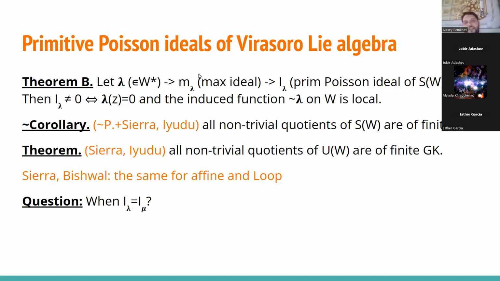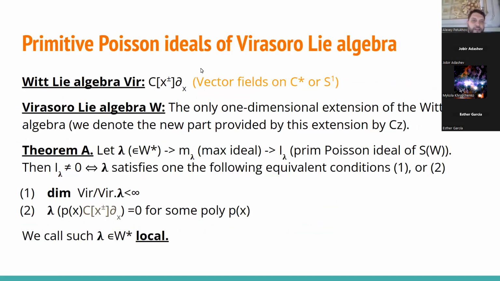All this stuff about finite dimensionality and the description of local functions was enhanced by Susan Sierra and Natalia Yudo to a result about finite Gelfand-Kirillov dimension, and the real part which stands for the finite Gelfand-Kirillov dimension here is the equivalent condition 1 from theorem A. That is, the tangent space to our orbit is of finite dimension, and it turns out that, at least in this case, the statement is equivalent to the statement that the corresponding variety is of finite GK dimension.